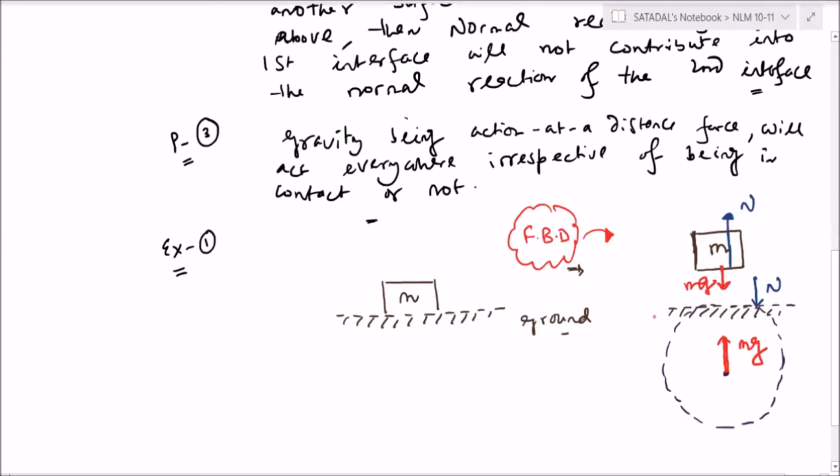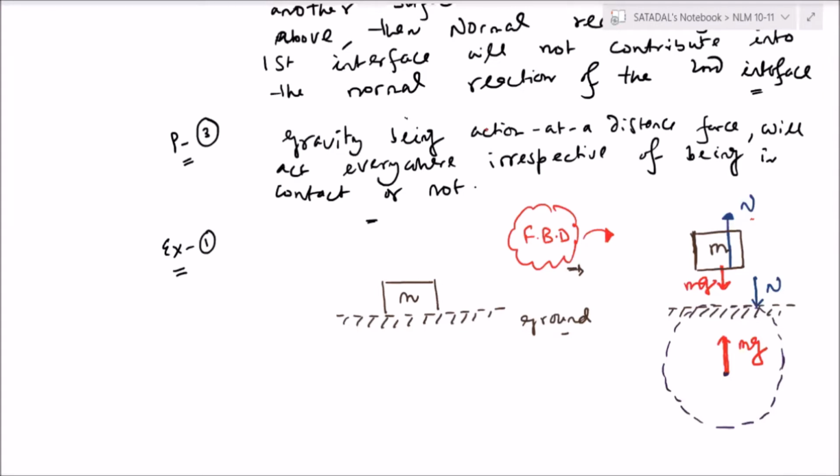Yes, sir. There is a guy standing in front of you. Suppose you do not believe in Gandhian philosophy, and he slaps you hard. What will you do? You will slap him hard too. So here the earth is slapping with force N. The block is also slapping with force N. They do not believe in Gandhian philosophy. They believe in Subhash Chandra Bose philosophy. Okay? Okay, sir. Right.